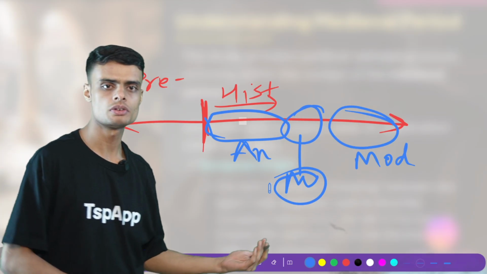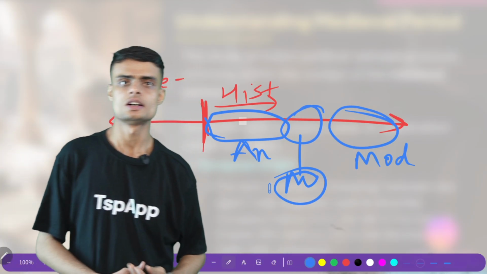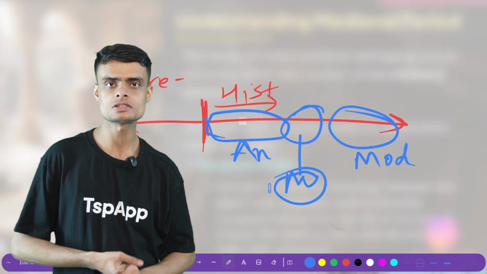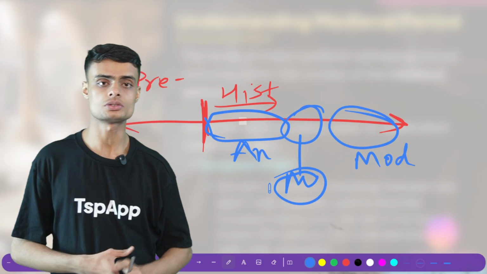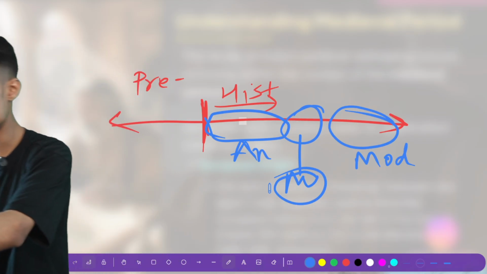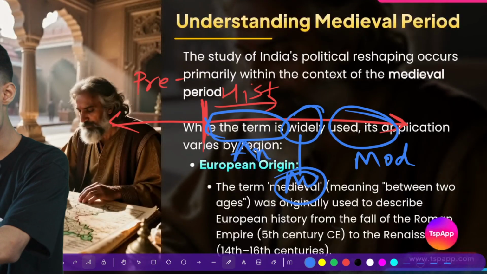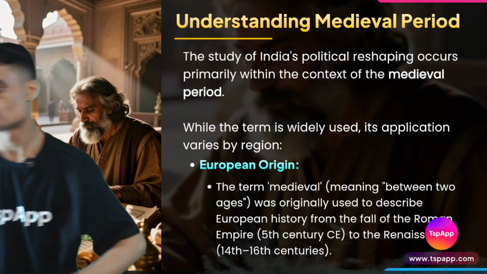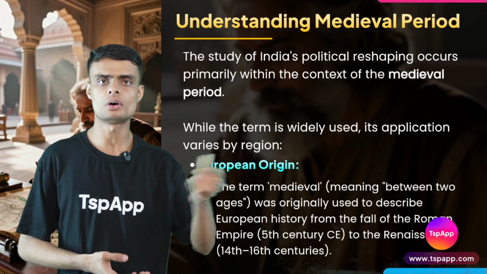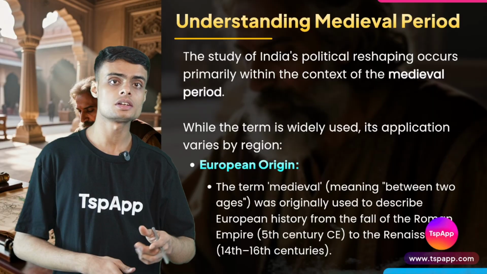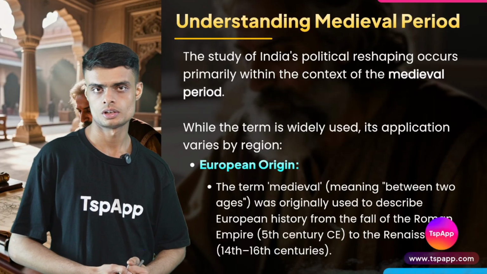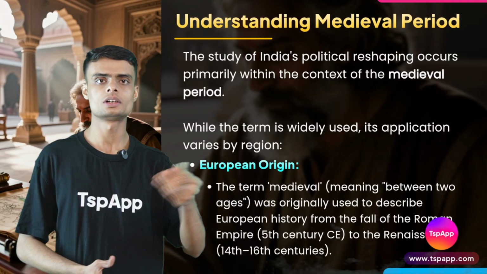In medieval history, we do not get to see any significant advancements in technology or any special changes, but it has its own special characteristics. We'll study this right now. Now the question arises, who classified this history into ancient, medieval, modern? This classification was actually done by the European historians, and Indians just adopted it.